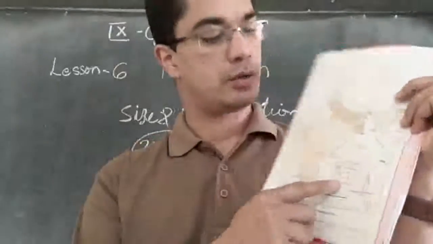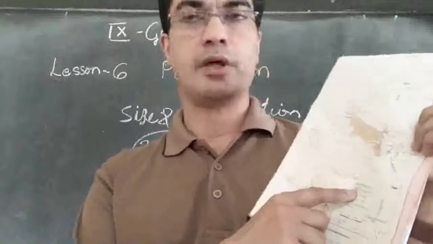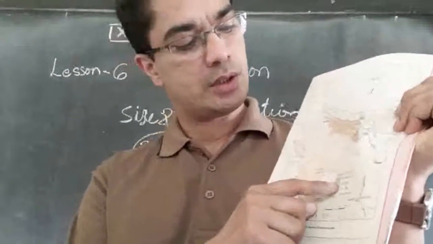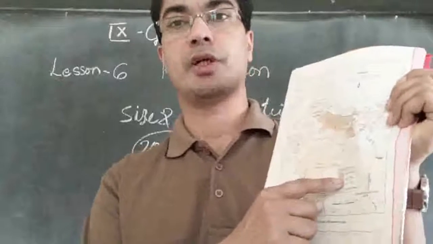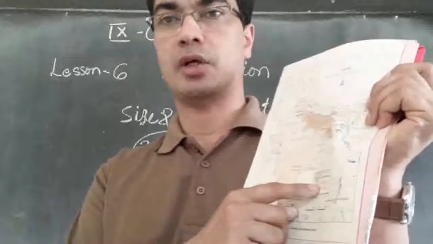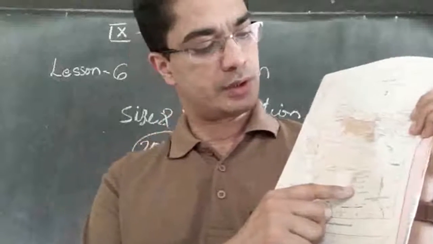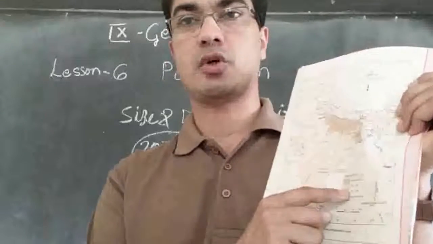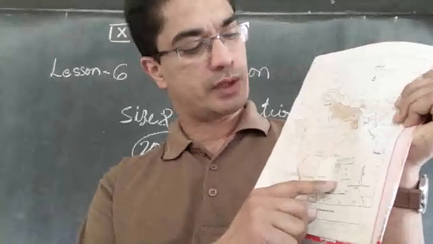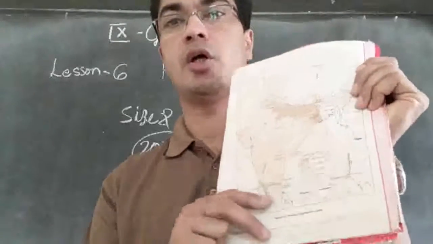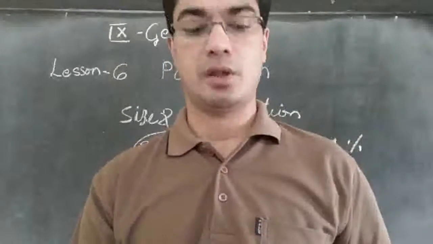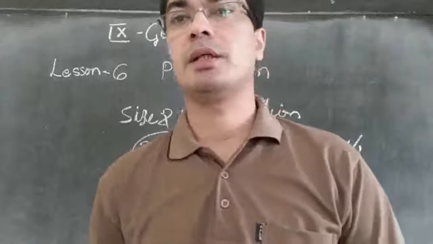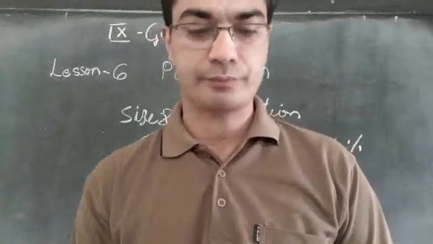So the first color indicates areas where more than 500 people are living in 1 square kilometer. Then the second one indicates between 250 to 500 people living in 1 square kilometer. Then the third one indicates between 100 and 250 people in 1 square kilometer. Then the fourth one indicates the area where fewer than 100 people are living in 1 square kilometer. So that is showing how the population density is different from place to place.